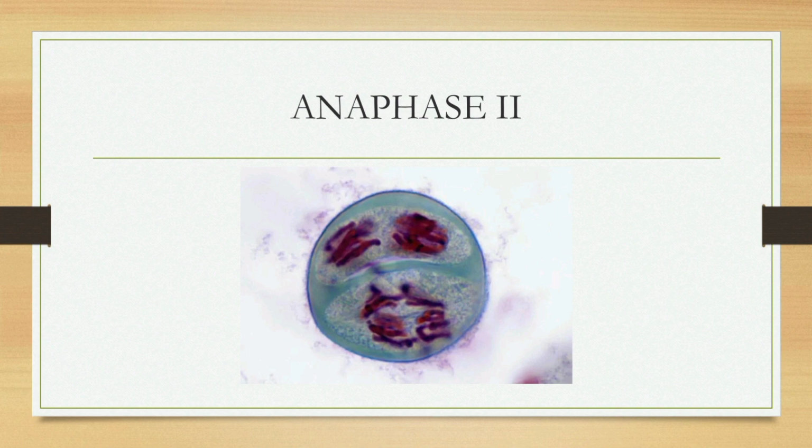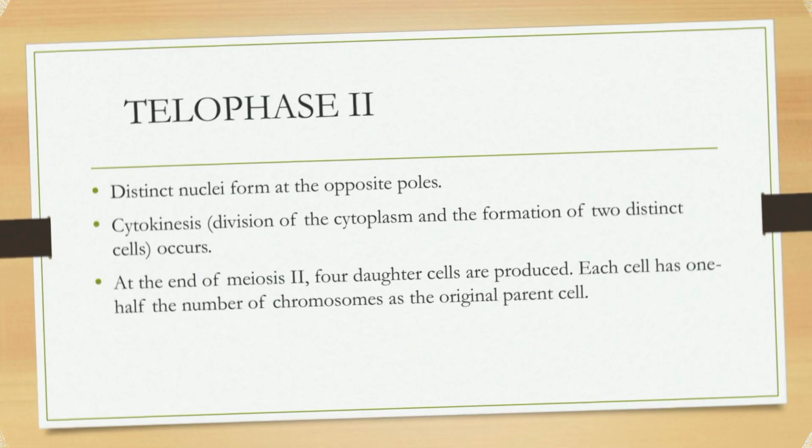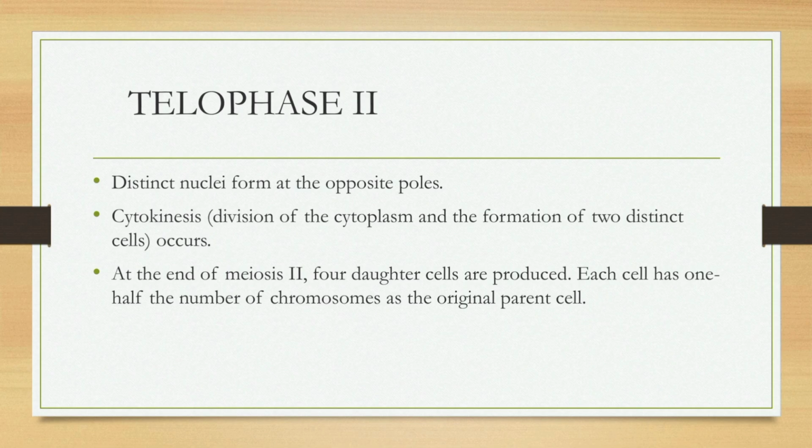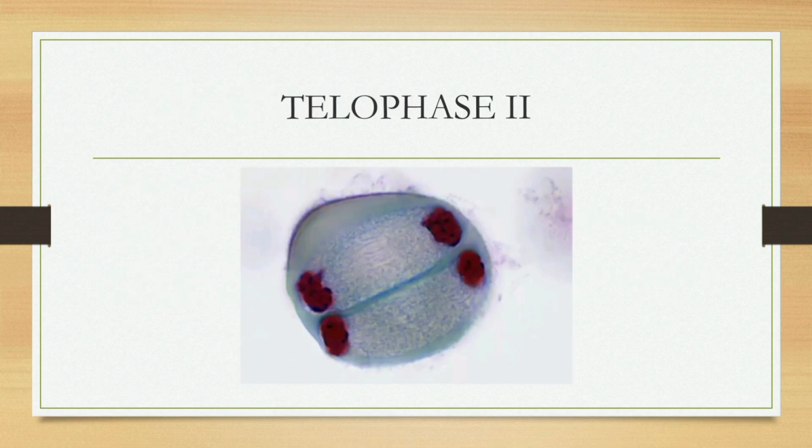Following the anaphase 2 of meiosis, the cell enters telophase 2. Next, the telophase 2. Distinct nuclei form at the opposite poles. Cytokinesis, division of cytoplasm and the formation of two distinct cells, occurs. At the end of meiosis 2, four daughter cells are produced. Each cell has half the number of chromosomes as the original parent cell.